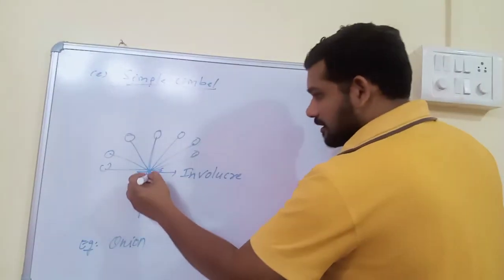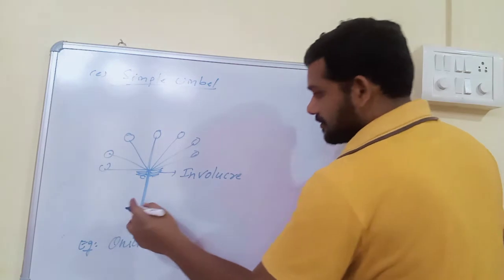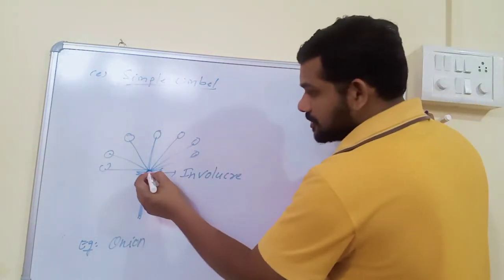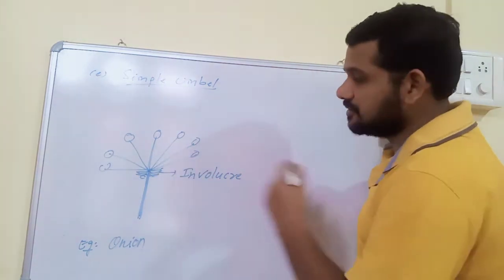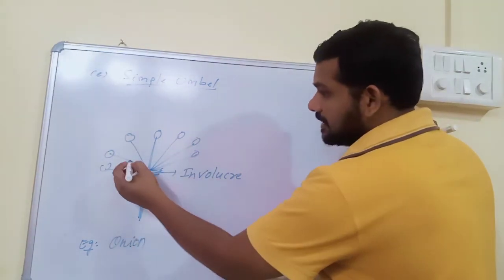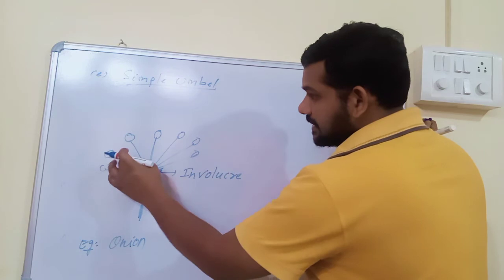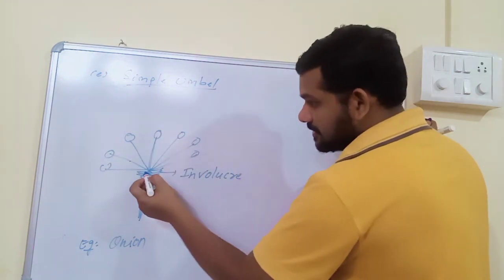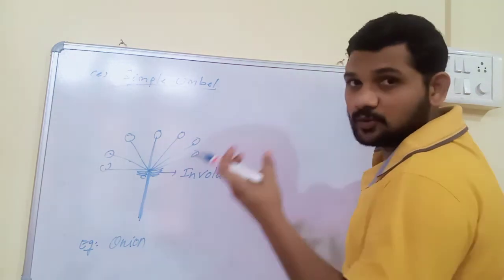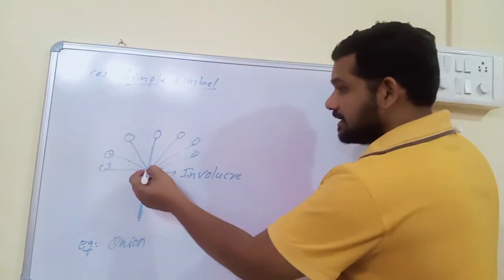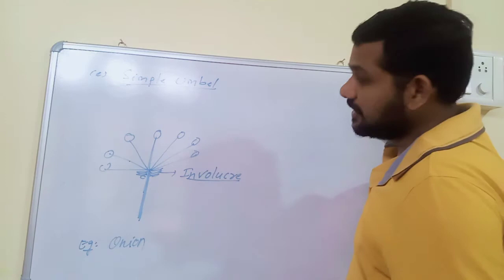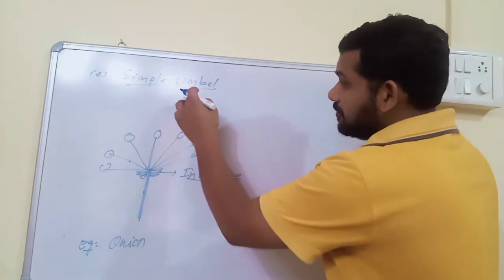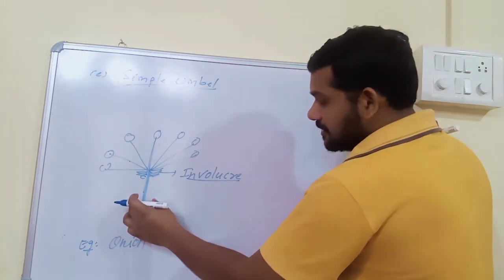In onion, the peduncle is unbranched, that's why it is known as simple. But it is reduced. Here, the growth of the peduncle is terminated. The reduced peduncle has many pedicels. So these are the different flowers, and each flower has a pedicel. So pedicellate, and bracts also present, bracteate flowers. But the whorl of bracts present at the tip of the peduncle is known as involucre. And all these flowers are arranged in simple umbel, on the unbranched peduncle.